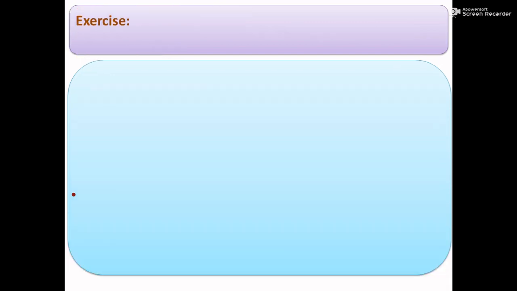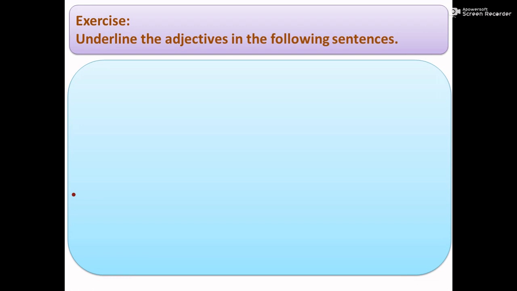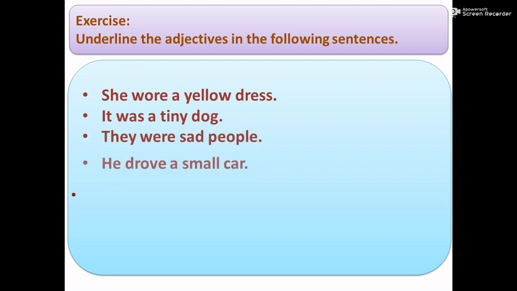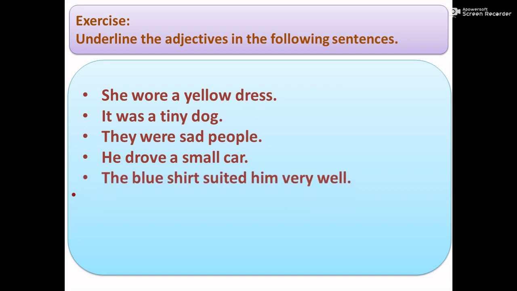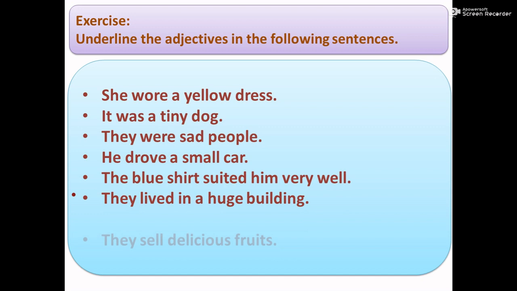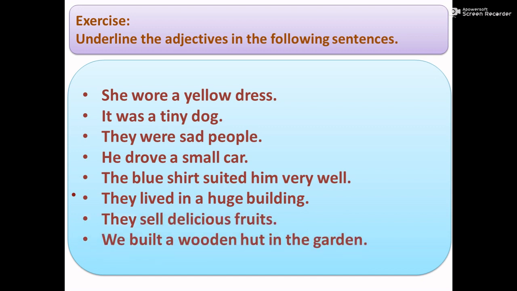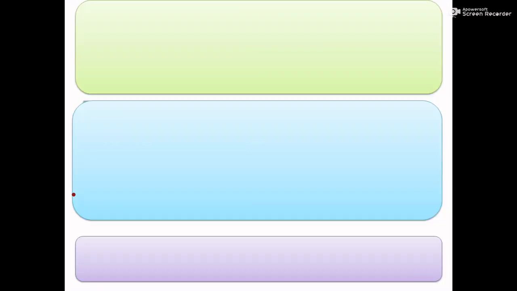Let us see an exercise. Underline the adjectives in the following sentences. She wore a yellow dress. It was a tiny dog. They were sad people. He drove a small car. The blue shirt suited him very well. They lived in a huge building. They sell delicious fruits. We built a wooden hut in the garden. Read all these sentences and underline adjectives.